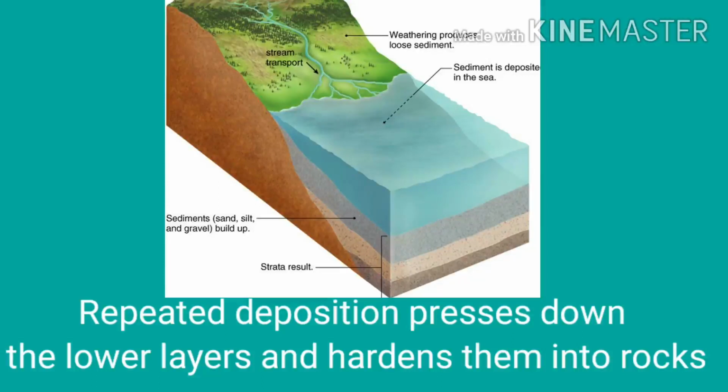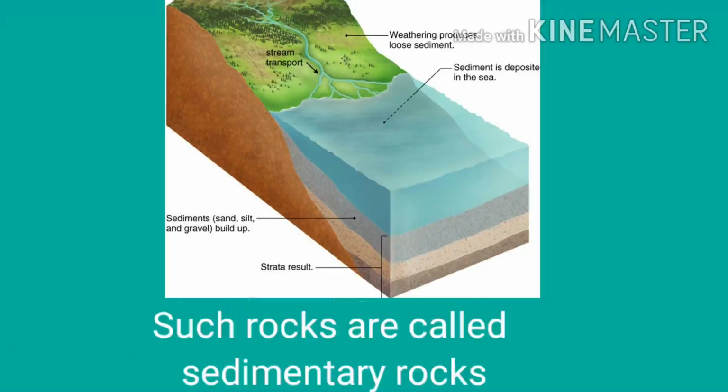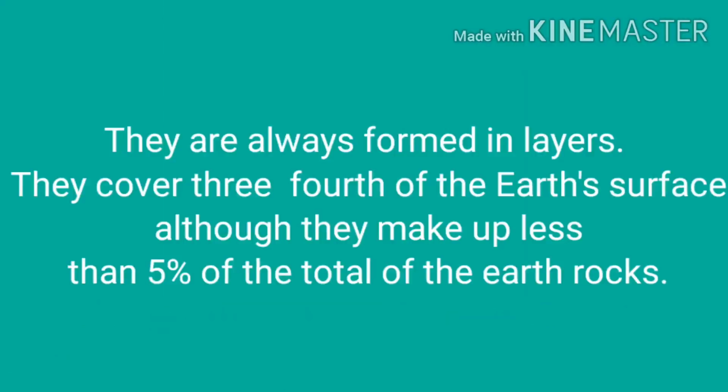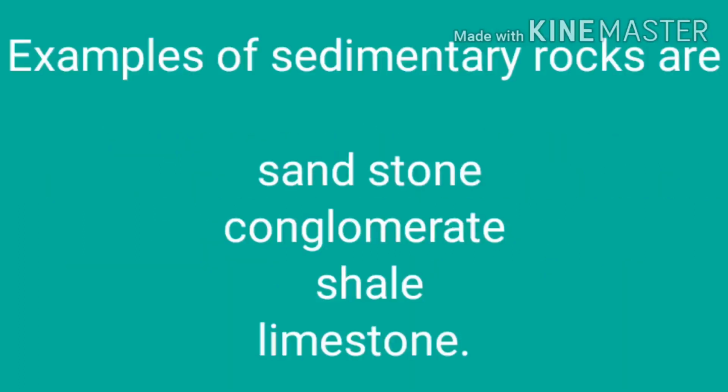Repeated deposition presses down the lower layers and hardens them into rocks. Such rocks are called sedimentary rocks. Sedimentary rocks are always formed in layers. They cover 3/4 of the earth's surface, although they make up less than 5% of the total earth's rock. Examples of sedimentary rocks are sandstone, conglomerate, shale and limestone.